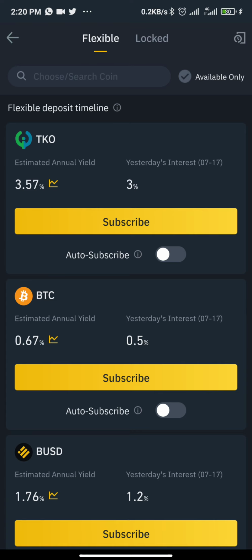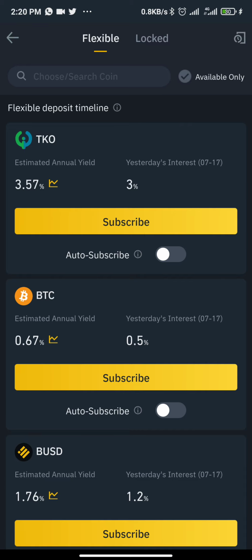So they are using their money as loans for other people that want to collect loans, and those borrowers pay interest on those loans. It is out of that interest that Binance is making money, and that is what is paid to the people saving with Binance. So that's how savings works. Just like you're lending Binance your funds, you understand, to lend out loans to people. So that's how it works.